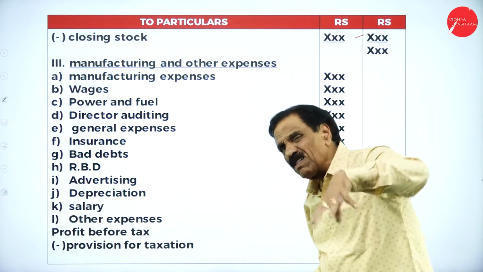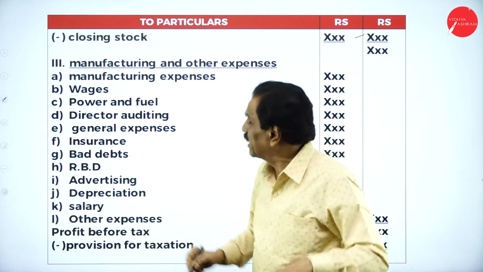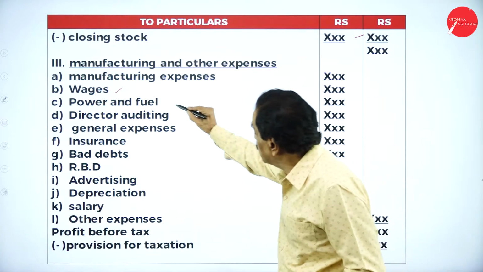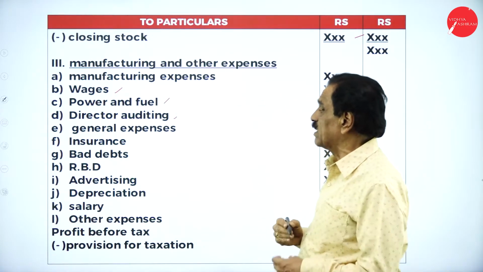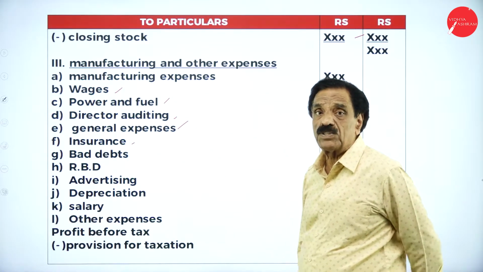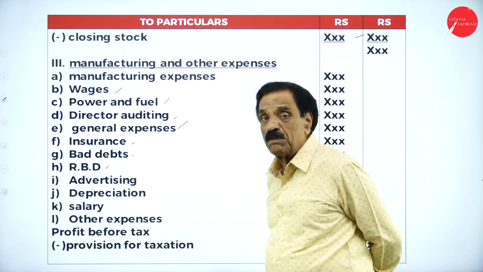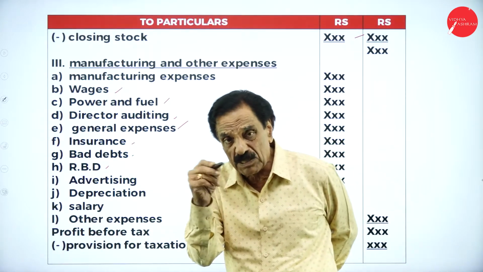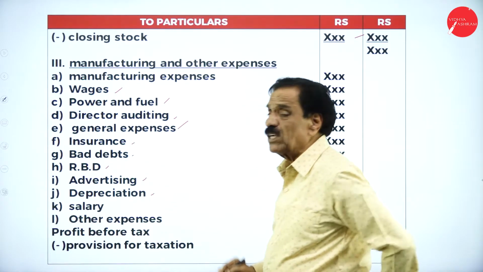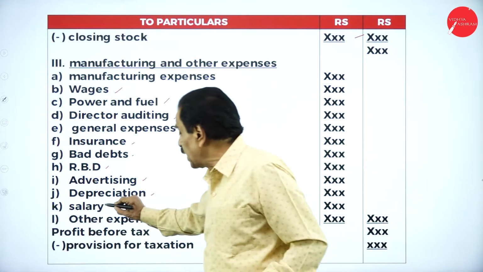Then you put all the other expenditure here. Manufacturing and other expenses are put on one side. Manufacturing expenses, wages, power and fuel, directors' and auditors' fees, general expenses, insurance are expenditures. Bad debts is a recurring expenditure, and for RBD the formula is B plus N minus O: bad debts plus new RBD minus old RBD. Advertisement is an expenditure, depreciation on assets, maybe on building, machinery or furniture, and salaries are expenditures.